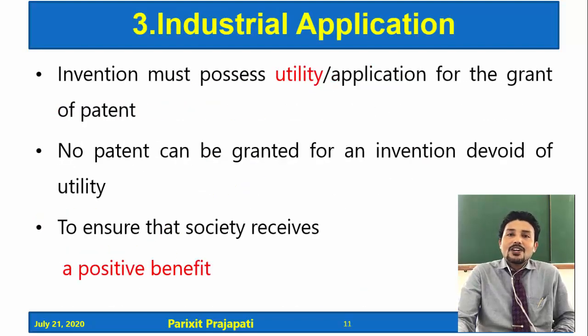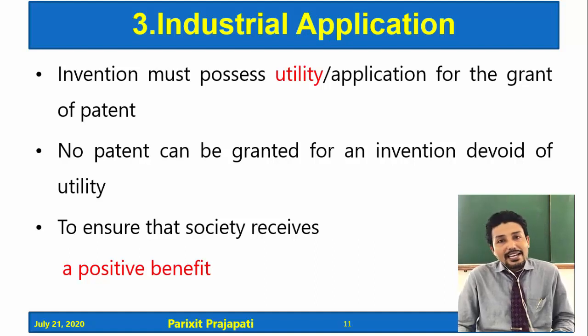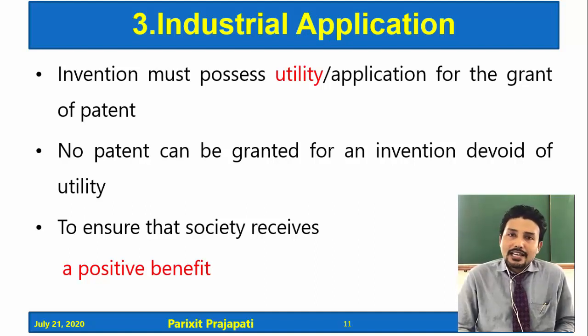Now, the third important criterion. If the invention is novel and non-obvious, even then it does not guarantee a patent. Why? Because any invention must have industrial applicability or utility. These two words are used synonymously, although they are not identical; in some countries the word utility is used, in some countries industrial application.